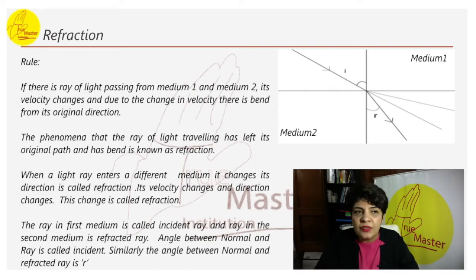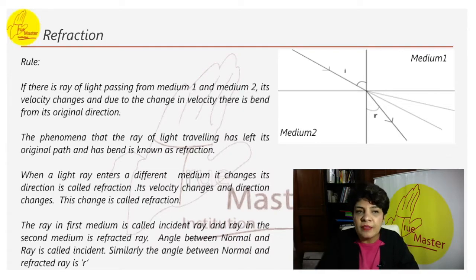When a light ray enters a different medium, it changes its direction. This is called refraction. Here we have two mediums. This is say medium 1 and this is say medium 2. What do we mean by the word medium? Say medium is like air, water, anything. So maybe medium 1 is different than medium 2.